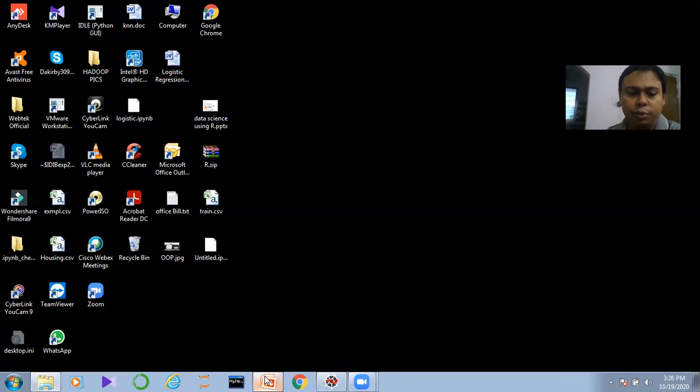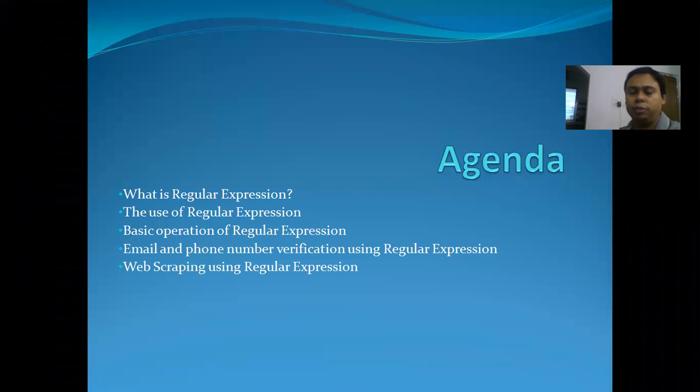Now, guys, if you want to use regular expression, we need to understand what it basically is. But before that, we need to understand our agenda. We'll see what regular expression is, the use of regular expression, and some operations of regular expression. We'll check these things in this tutorial. In my next tutorial, I'll discuss email and phone validation plus web scraping, which is very important in the Python programming language.